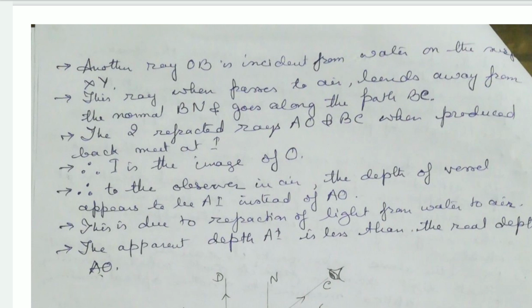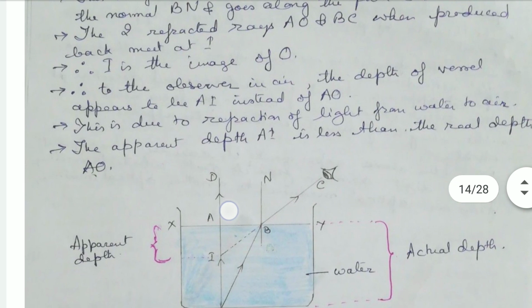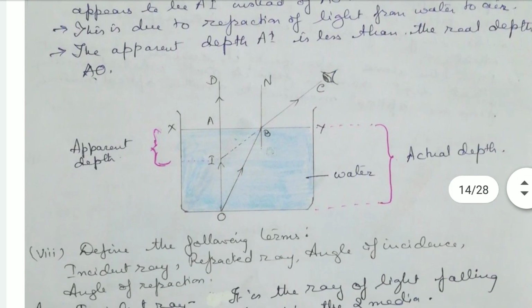Therefore, I is the image of O. Therefore, to the observer in air, the depth of the vessel appears to be AI instead of AO. This is due to the refraction of light from water to air. The apparent depth is AI. See, from the picture, you can see that the observer is observing this depth from the point C. Now, the real depth is AO.